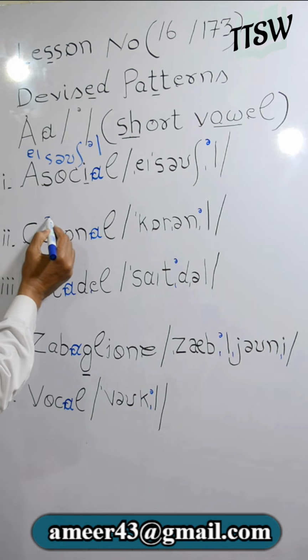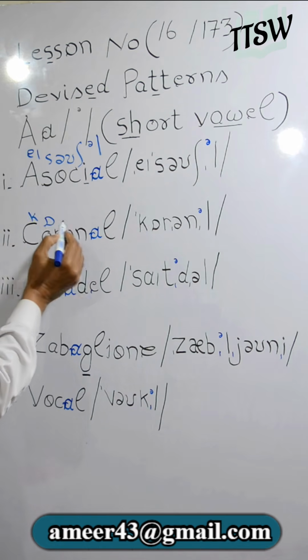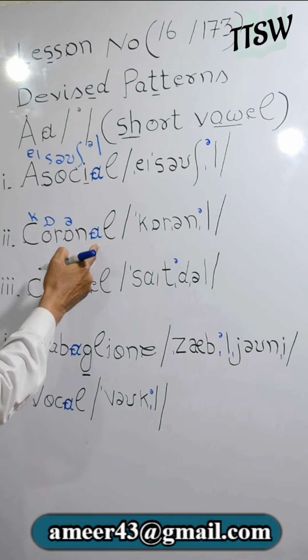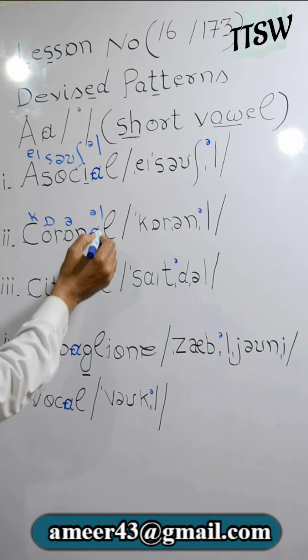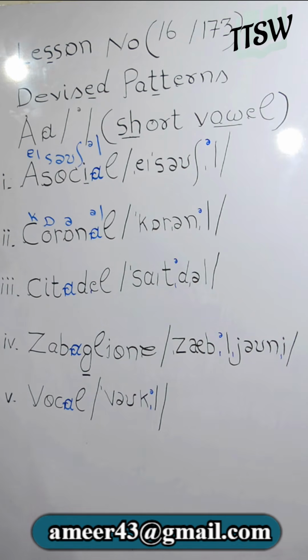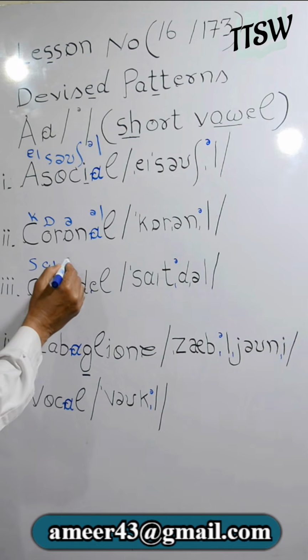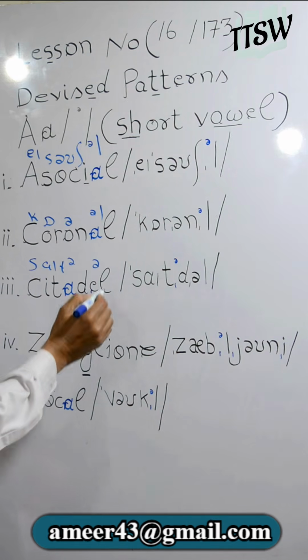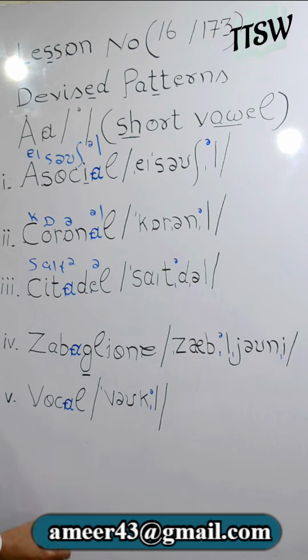coronal. This O is for O, this O is for schwa. This A is for superscripted schwa one. Coronal. Citadel, C for so. Compare these two. Citadel, superscripted schwa. This is the schwa sound. Citadel.